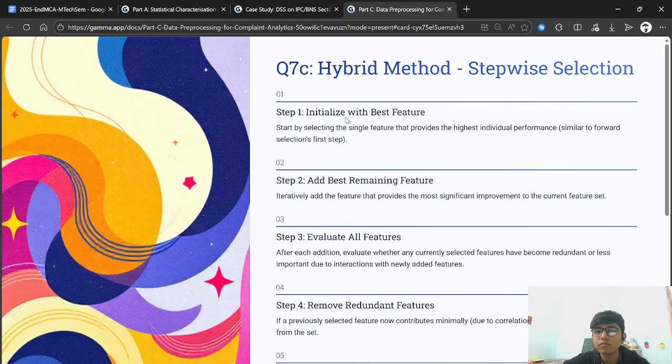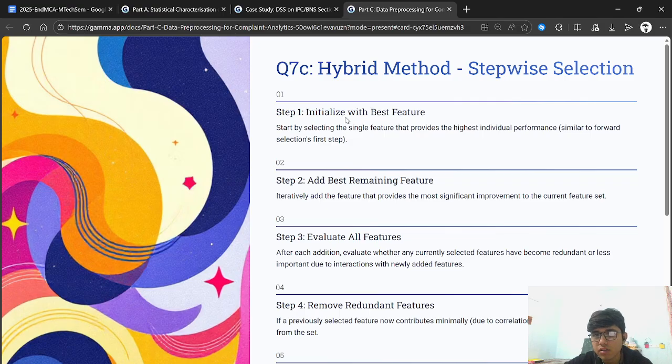The hybrid method, that is the stepwise selection, initializes with the best feature by selecting the single feature that provides the highest individual performance, similar to the first step in forward selection. Add the best remaining features, iteratively adding the features that provide the most significant improvement to the current feature set.